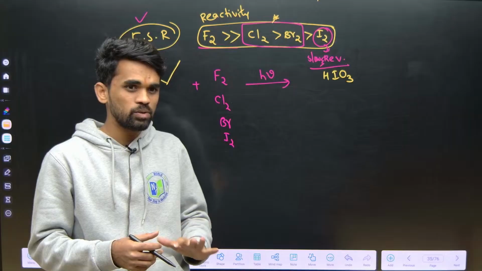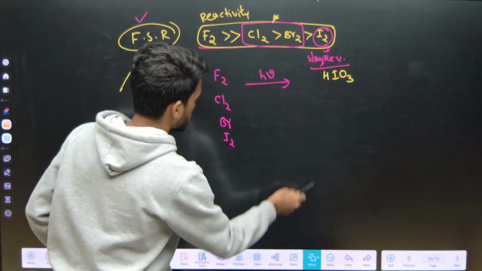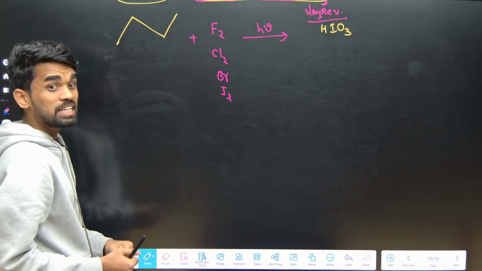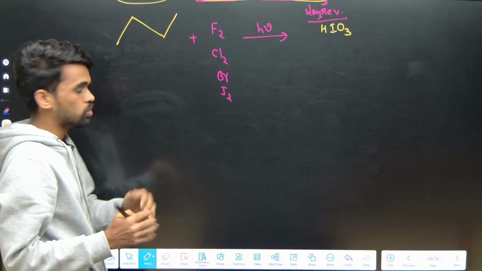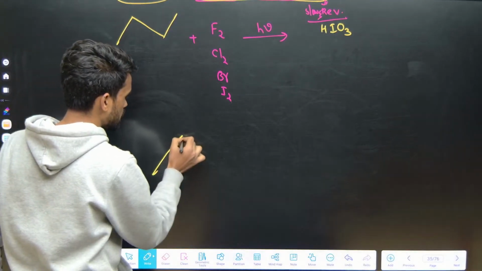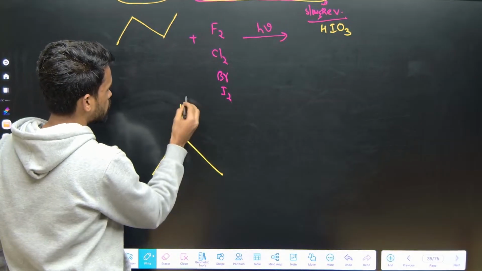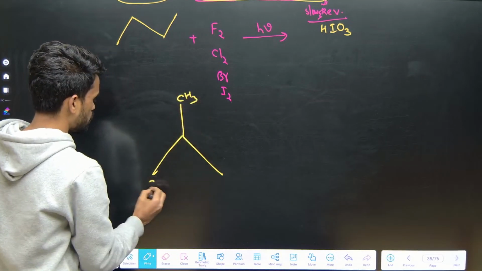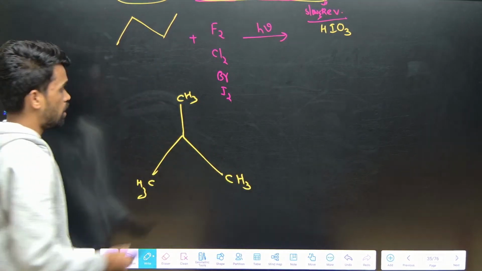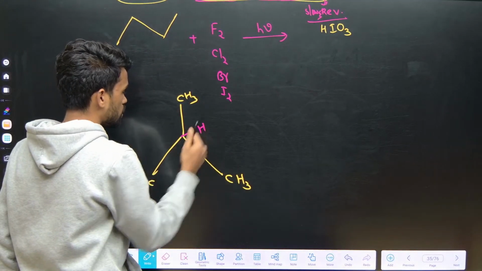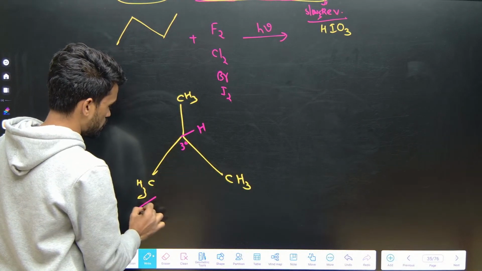What is this selective and reactive? Just look at here what I am saying. Selective, not stable. More reactive, less selective. It means I will tell you, just see here. So if you observe methyl, methyl, methyl, all these methyl groups are same or not? What about this hydrogen? Tertiary hydrogen. So this is a tertiary, this is primary, right now.